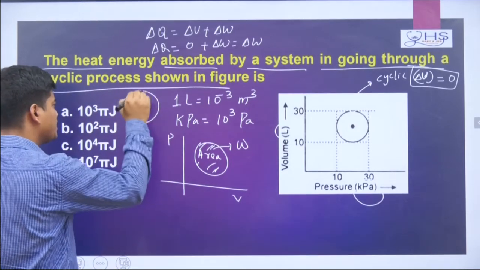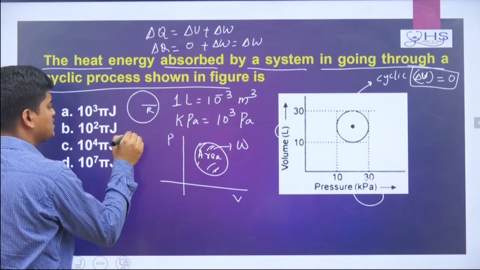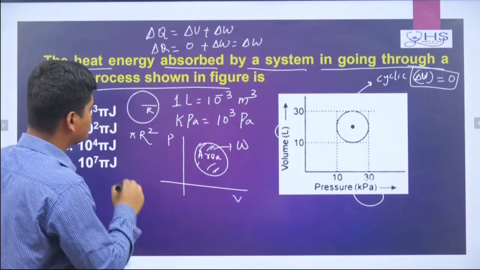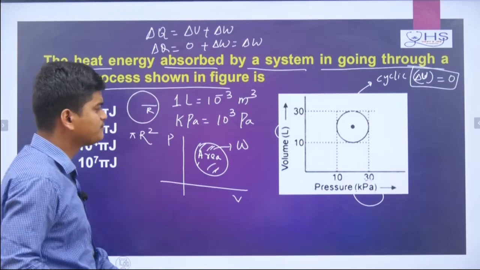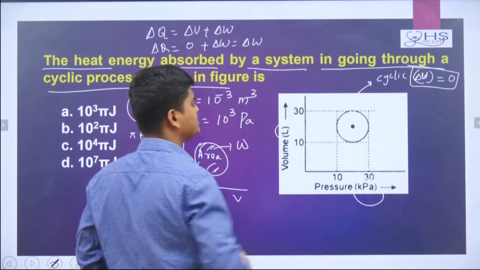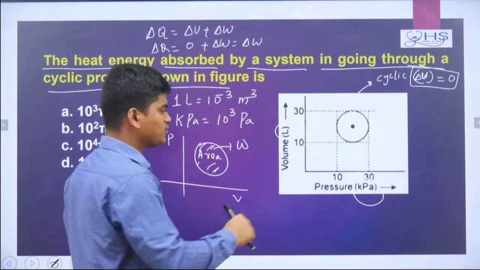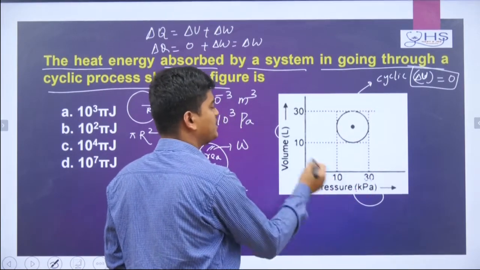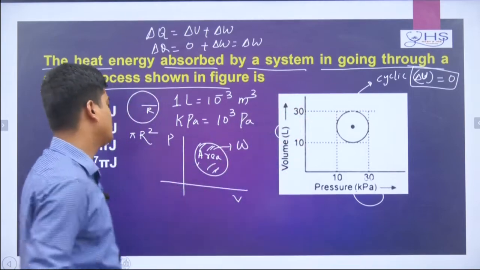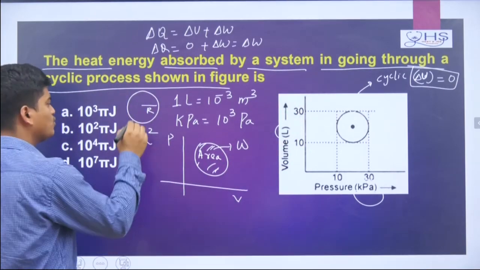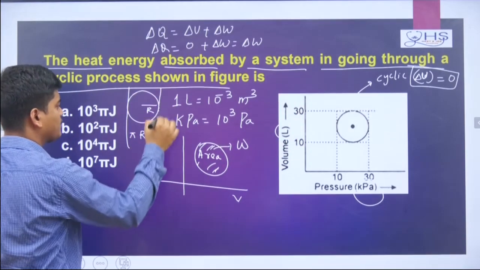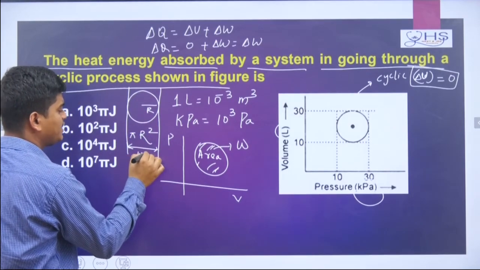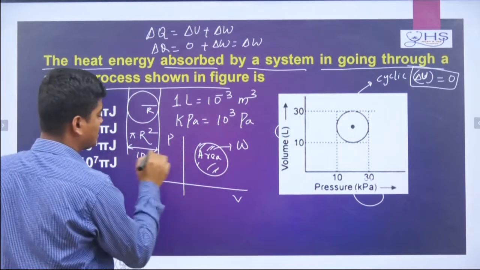If the radius r is known, the area of the circle is pi r squared. Now you need to check the circle radius. Here we know the diameter, with readings 10 and 30 given. Checking the diameter, from here to here it comes 30 and 10, that means 20.